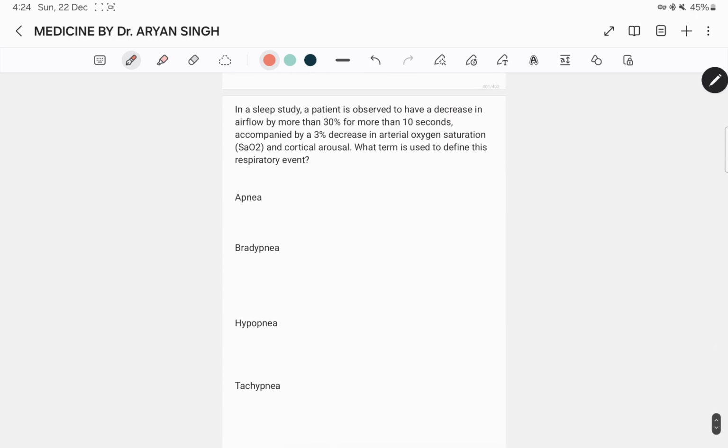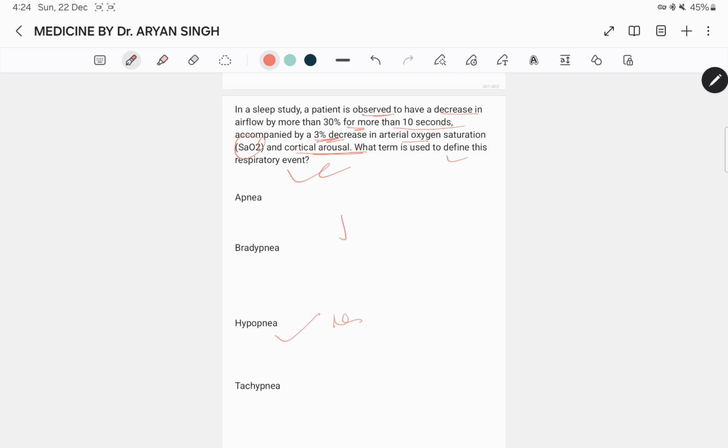Next question. In a sleep study, a patient is observed to have a decrease in airflow by more than 30% for more than 10 seconds, accompanied by a 3% decrease in arterial oxygen saturation, SaO2, and cortical arousal. What is the term to define the respiratory event? Hypopnea.